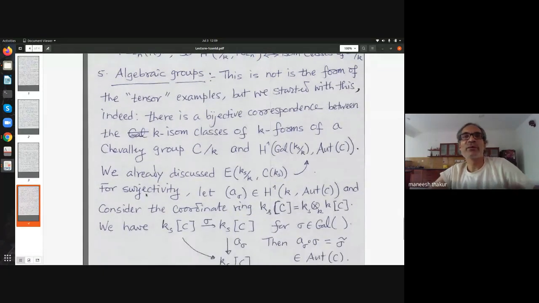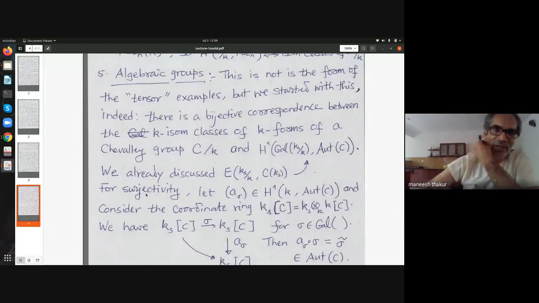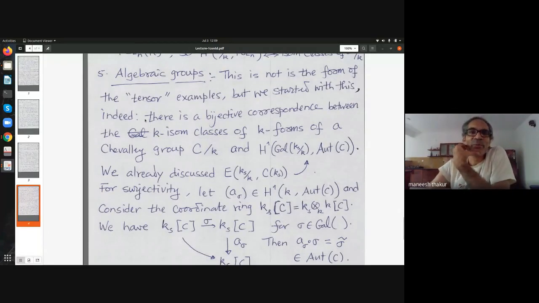Coming back to algebraic groups, I didn't put my efforts here to put it in the version of tensors and so on, but whatever we started with, I am going back to that. So let's fix a Chevalley group G over k.